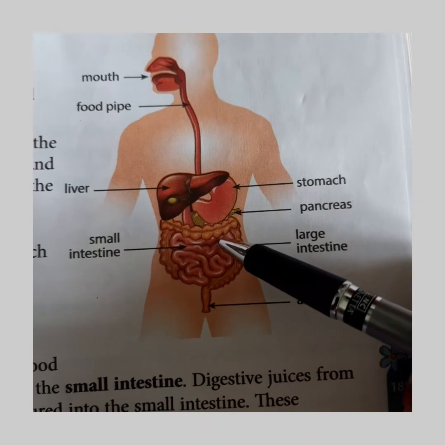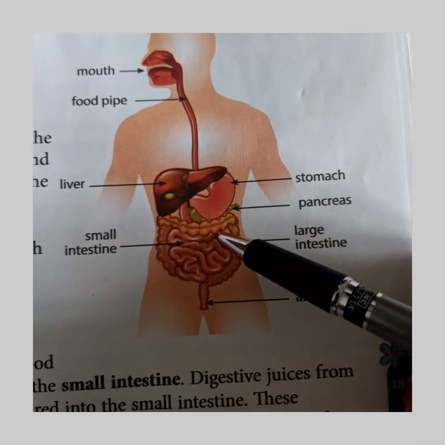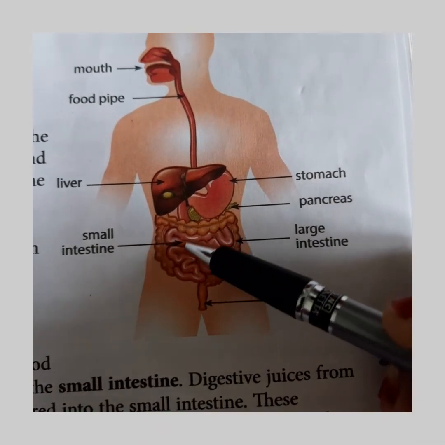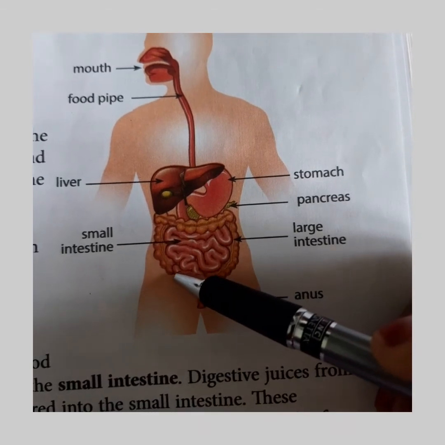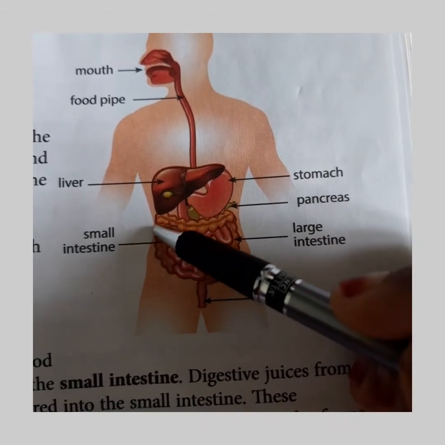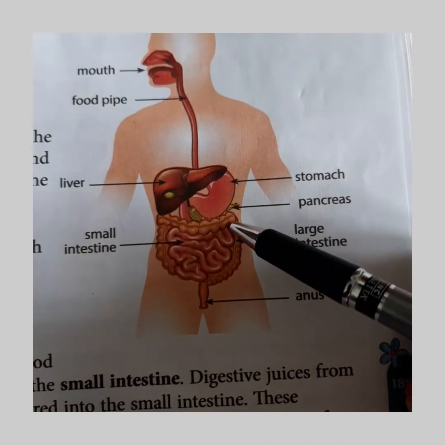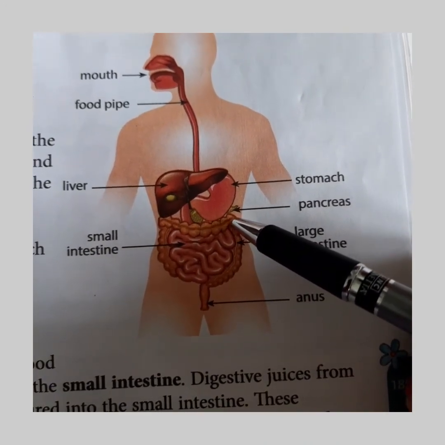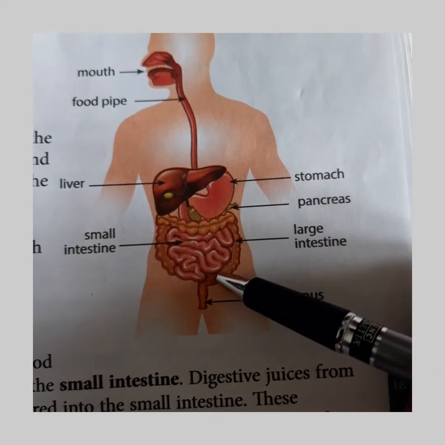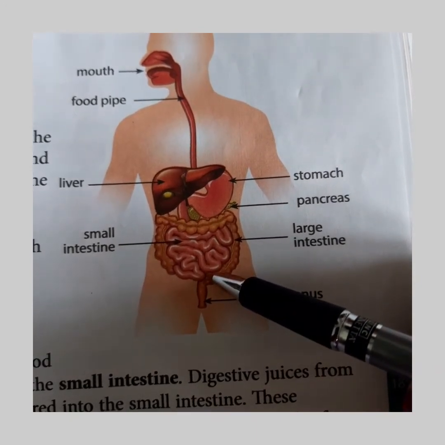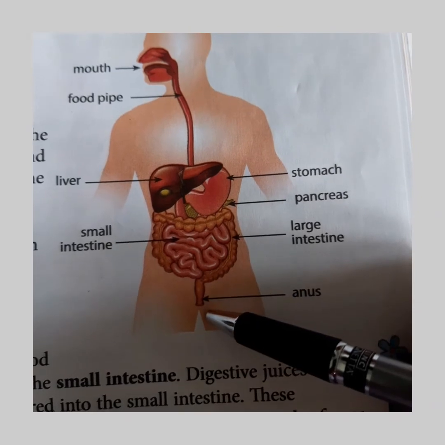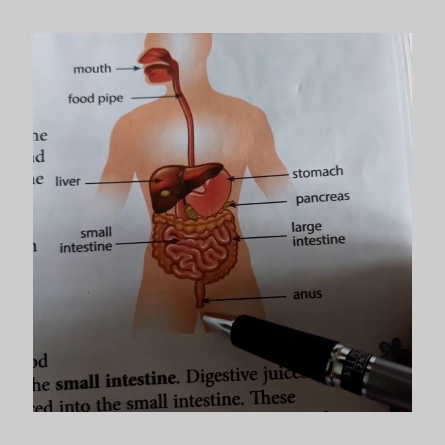The remaining undigested food passes to the large intestine, where most of the water is absorbed into the body, and the remaining unwanted substance is removed through the anus in the form of feces.